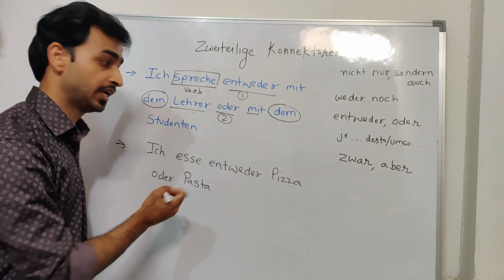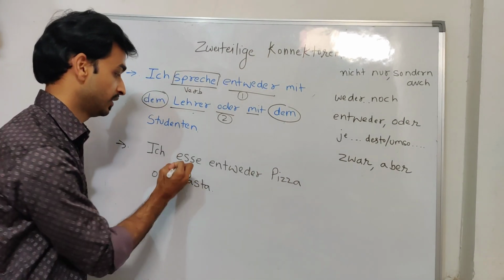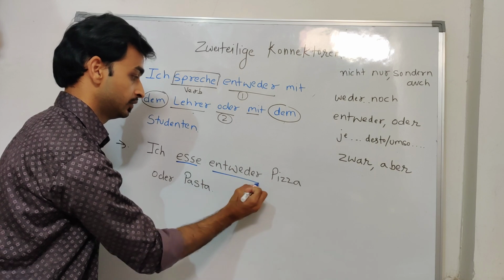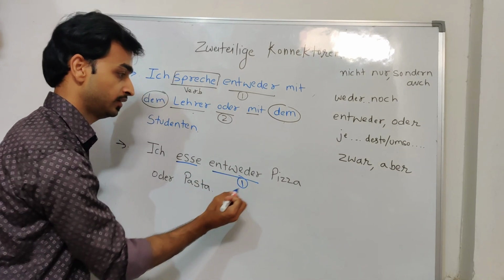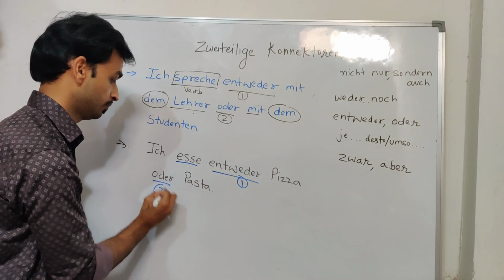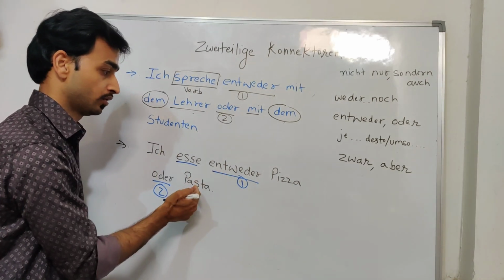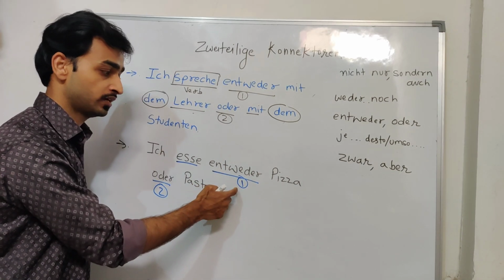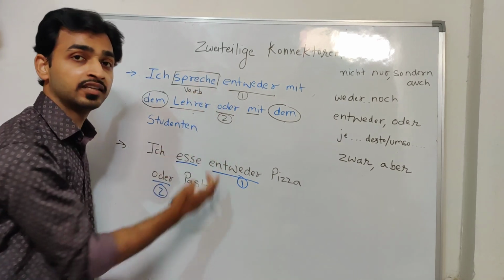So, ich esse entweder Pizza oder Pasta. I eat either pizza or pasta. Again, either-or. Okay, this is the two-part structure. That's why it is called a zweiteilige, binary connector.